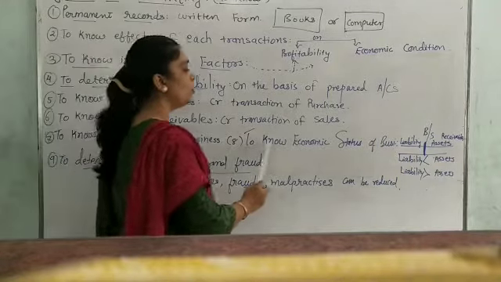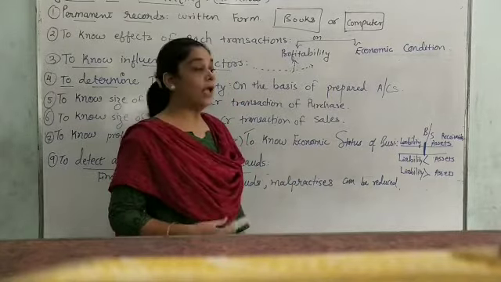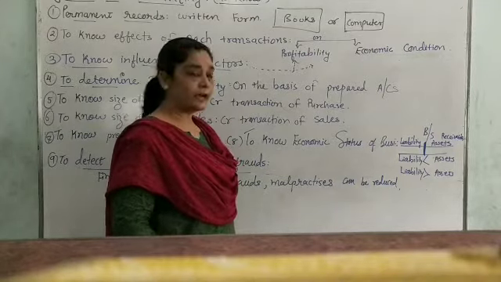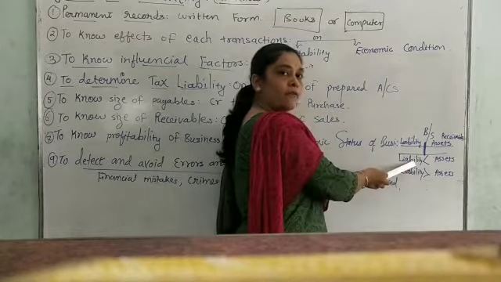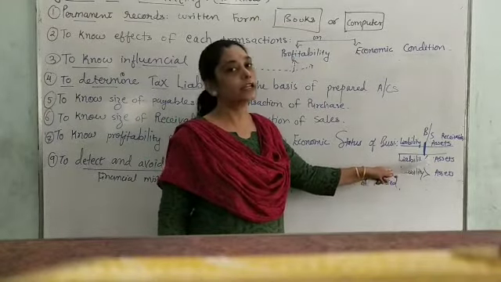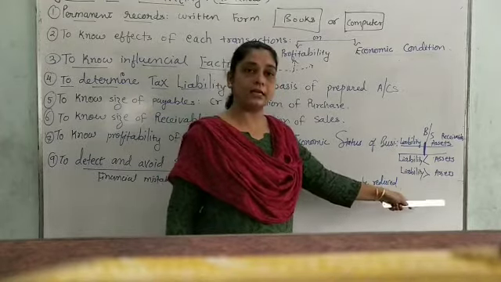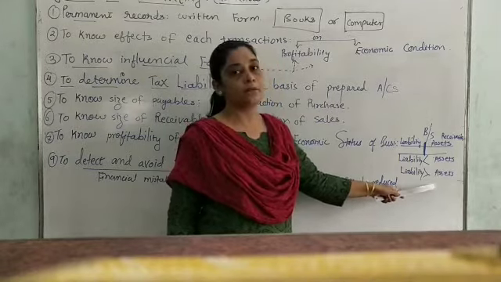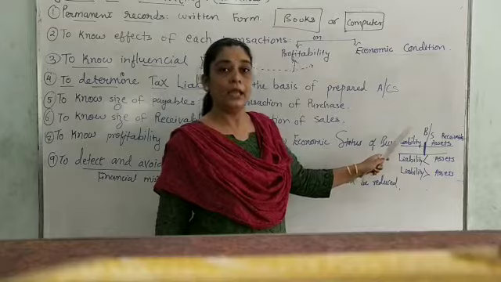The eighth point is to know the economic or financial status of our business. At the end of the year, as an owner, we should know where my business stands in the market. For that purpose, I have to analyze whether the assets are more than the liabilities of my business. If yes, that means my business is running in a good position. If my business liabilities are more than the assets, I have to think further that it may incur losses, so let me pay attention towards my business. So here it also helps us to decide the economic status of my business.